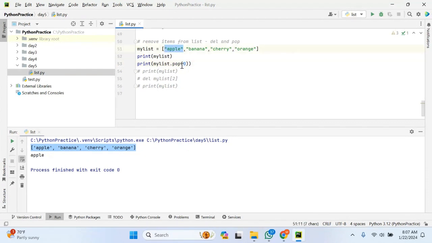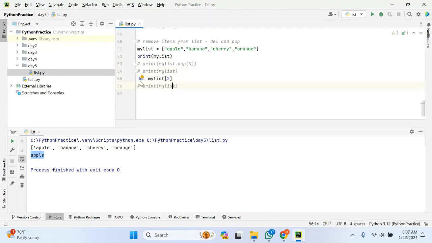Apple. So this is removed. After printing, what it has done, it has printed in the console. What it is doing, pop function removed that particular item, but it also returned it. So that is the reason why you can use the print statement. But let us try to see the same with del.